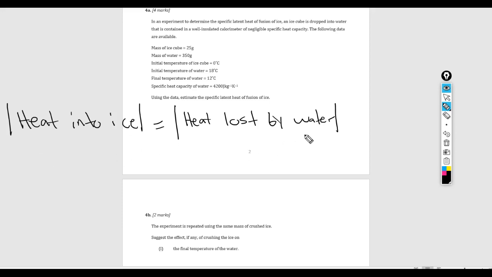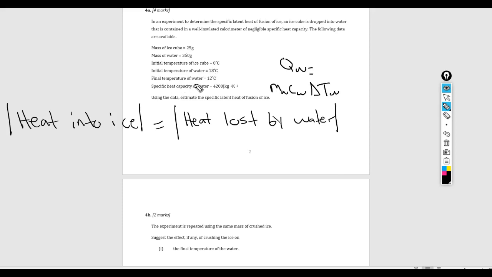Let's break down how this is going to work. The heat lost by the water, Q water, is equal to the mass of the water times the specific heat capacity of the water times the change in temperature of the water.